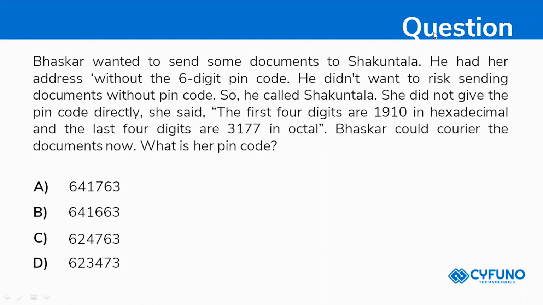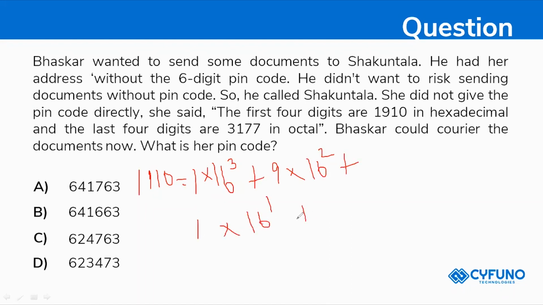So she has told hexadecimal numbers, right? So 1910 is a hexadecimal number. We can easily calculate it. Hexadecimal power will be calculated by 16, right? So 1 into 16 power 3, and plus 9 into 16 power 2, plus 1 into 16 power 1, and plus 0 into 16 power 0.